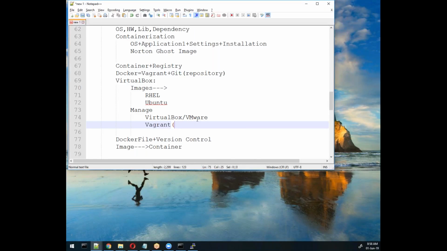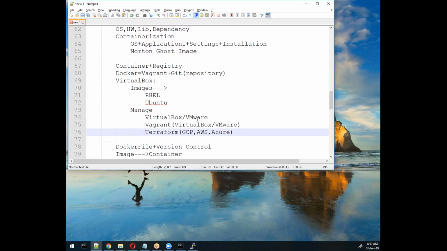In the same way, Vagrant can work with VirtualBox, with VMware, with hypervisor or vPlayer, whatever we have. So Vagrant is the general tool. It's like Terraform, if you know Terraform. In that you can handle GCP, Google Cloud Platform, AWS, or work with Azure simultaneously. So hybrid environment is possible with Vagrant or Terraform. It is a concept in which we will manage the images.